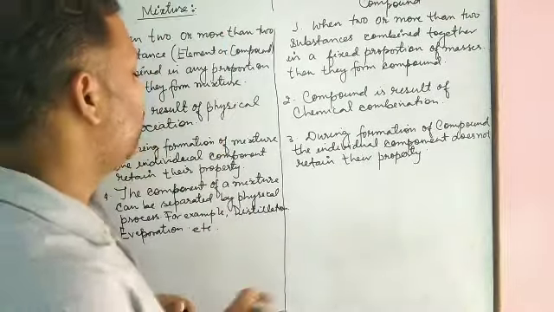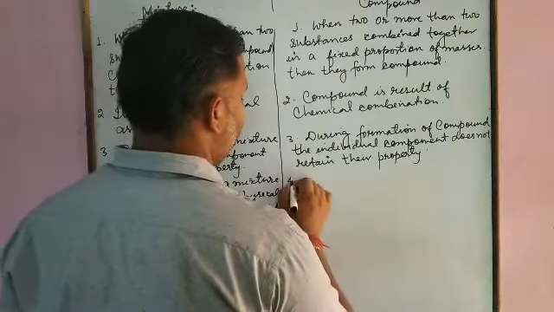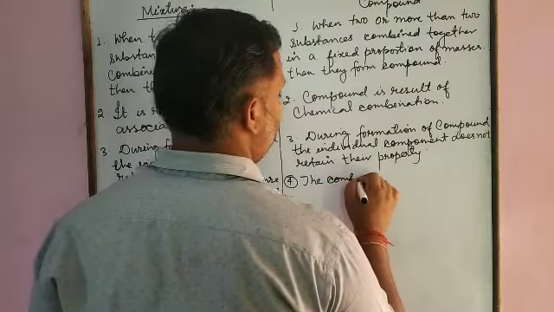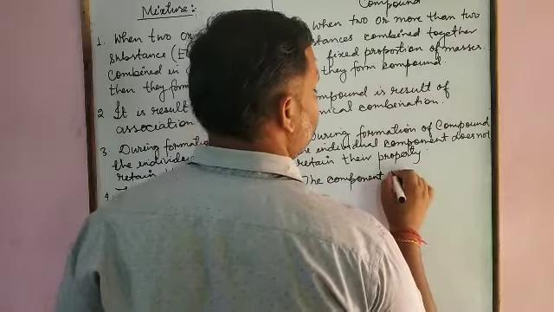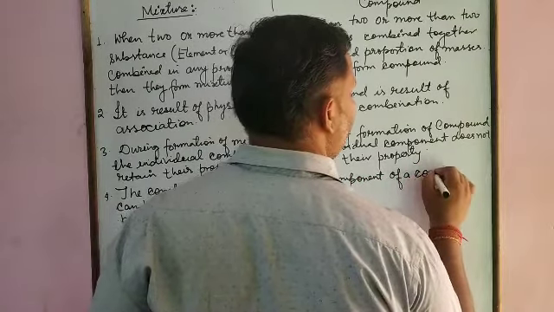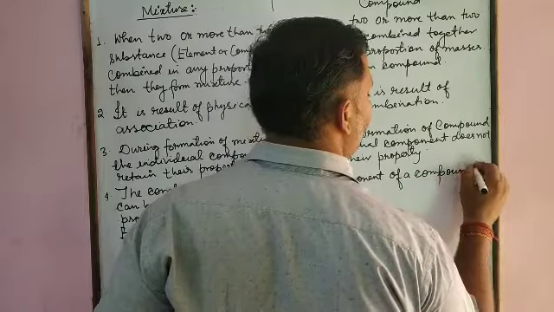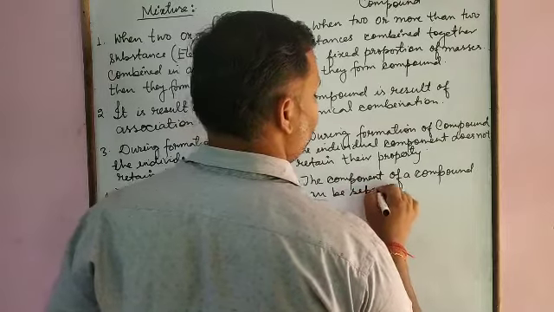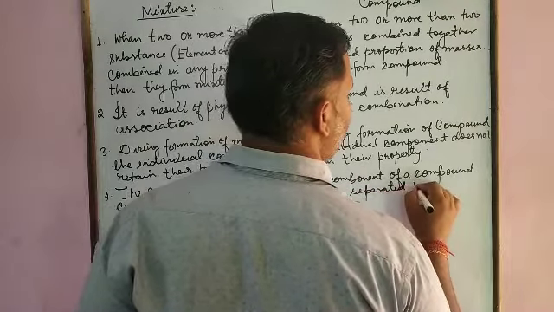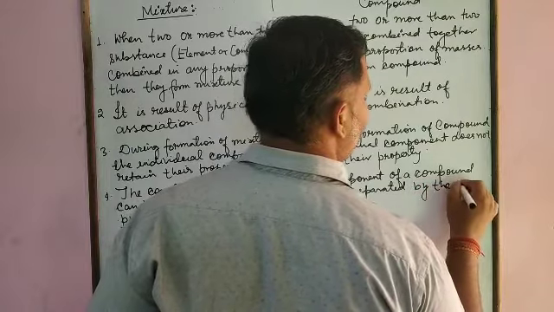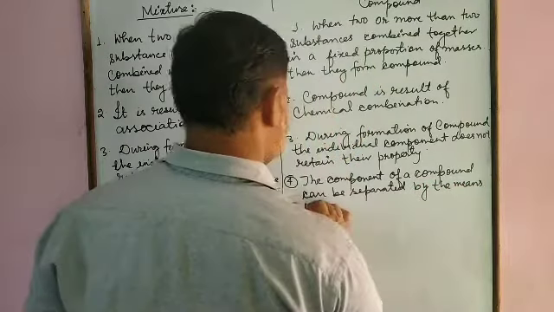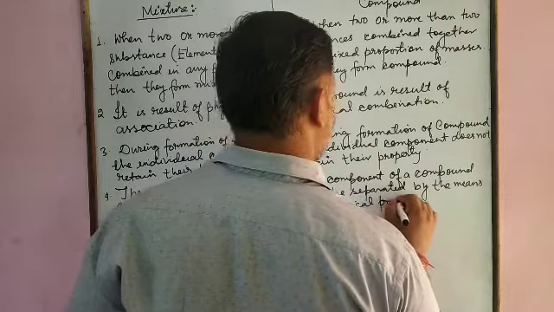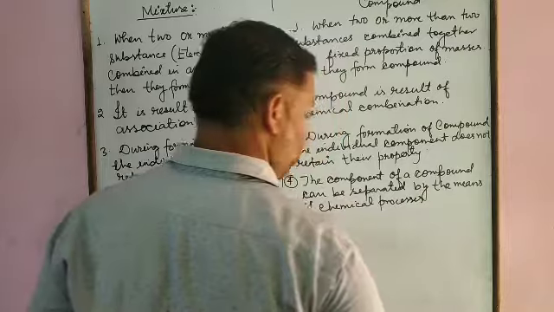It means the components of the compound can be separated by the means of chemical processes.